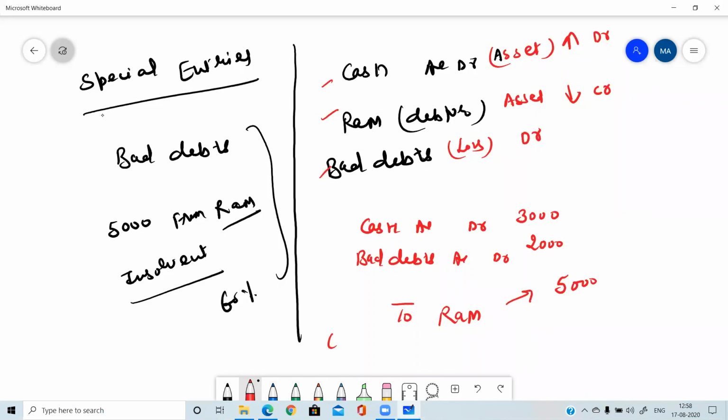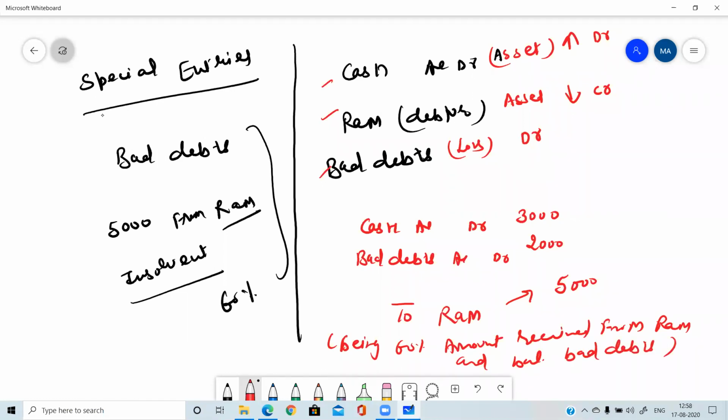Okay, and what will be the narration? Being 60% amount received from Ram and balance bad debts. Or you can write the narration in any other manner which you want. When you are writing narration, you have to make one thing clear, that the transaction is clear from the narration. How you write it depends totally on you. You can write just the question itself after adding 'being' in it. Okay. So this was the entry about the bad debt.